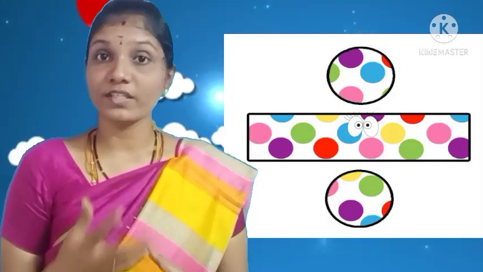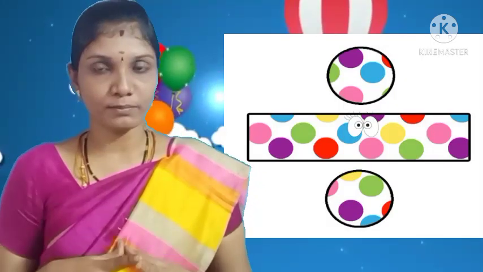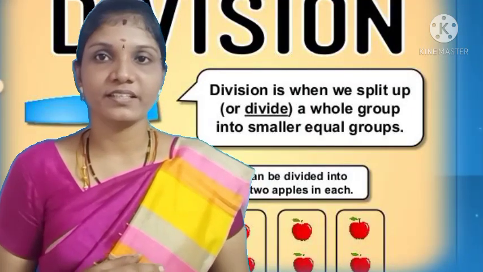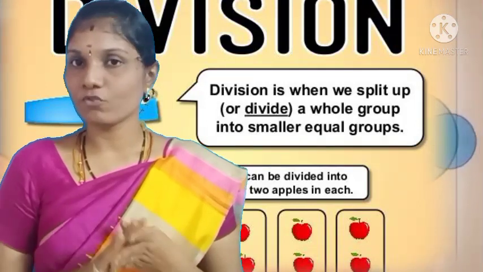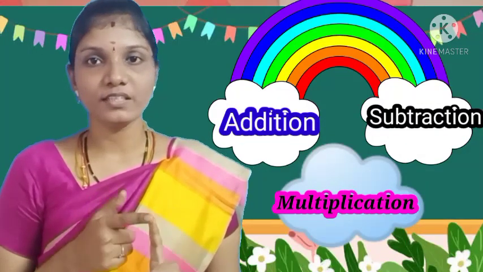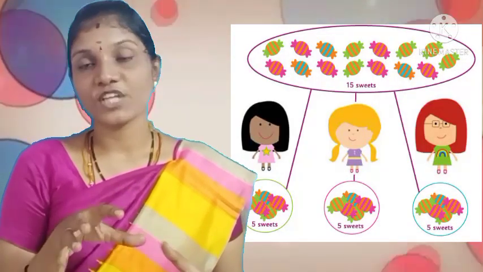Division is one of the four basic arithmetic operations, which gives a fair result of sharing. As we know, what are the 4 arithmetic operations? Addition, subtraction, multiplication and division. So division gives a fair result of sharing.